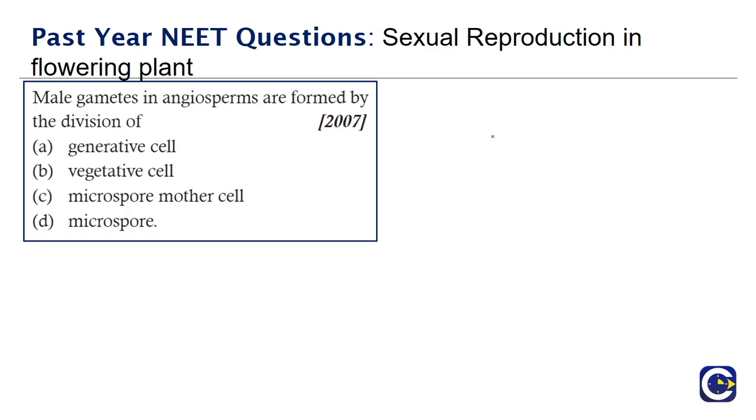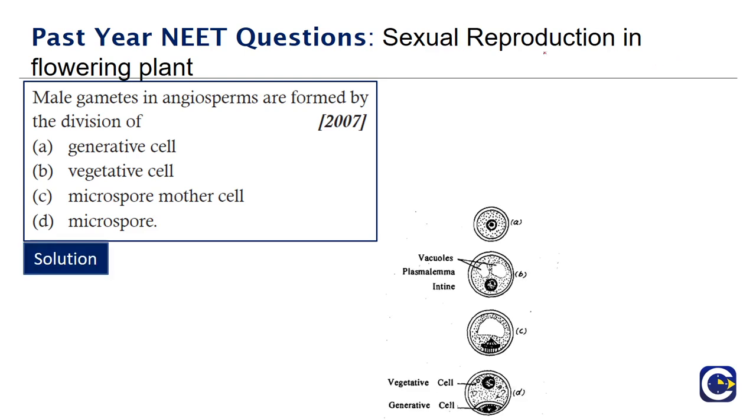Male gamete in angiosperms is formed by the division of generative cell, vegetative cell, microspore mother cell, or microspore. So let's look at the stages of formation. Here we have the stages, and look at the final stage, which is most important. We have the vegetative cell and the generative cell.